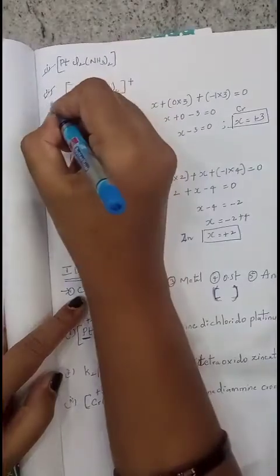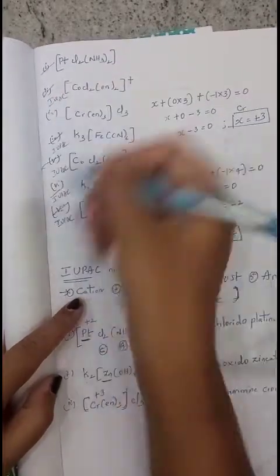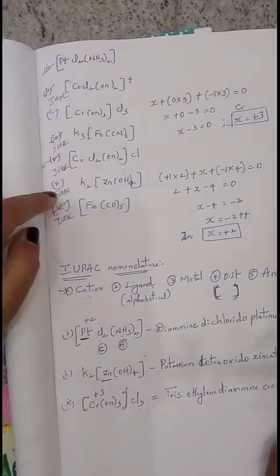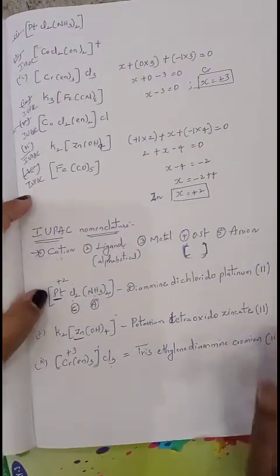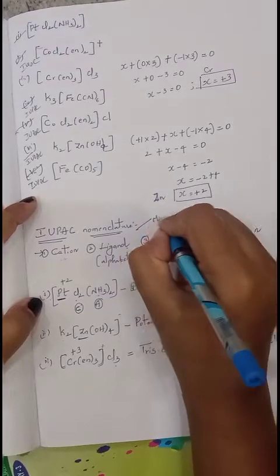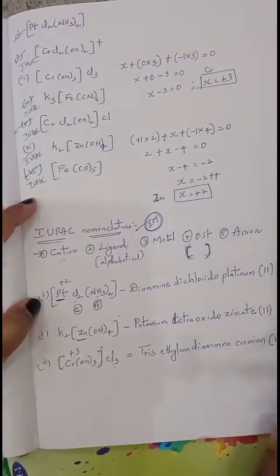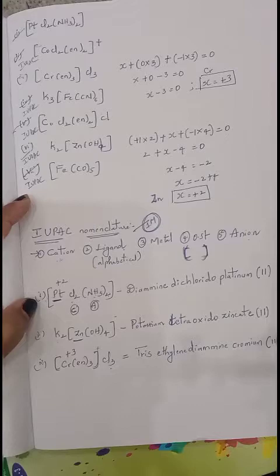For this I have written, and write for this one. This is homework for you. Even for those, you want to write IUPAC names as well as find out the oxidation number. So this IUPAC name is very important for 1 mark. Okay. Now we'll go to the next topic.